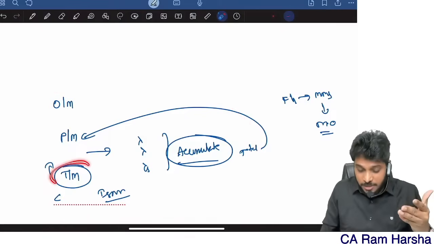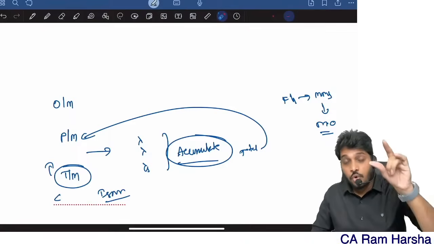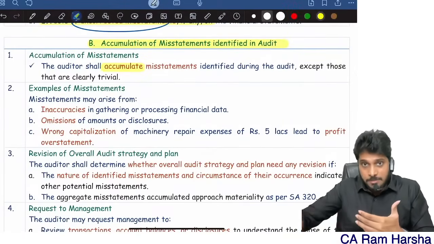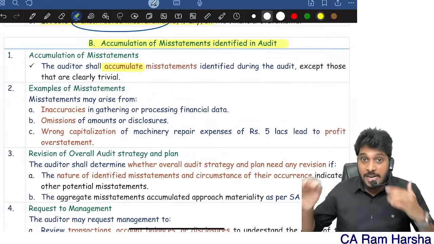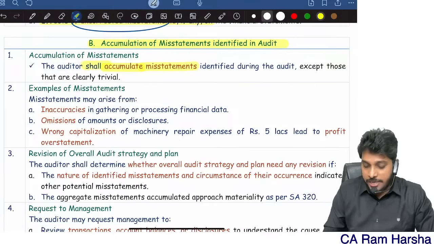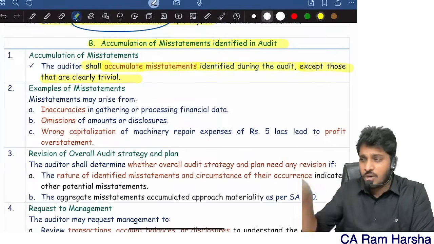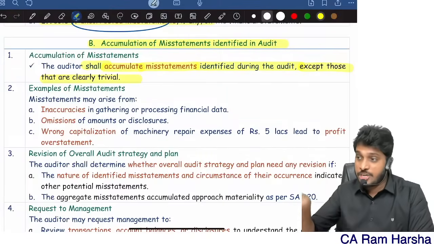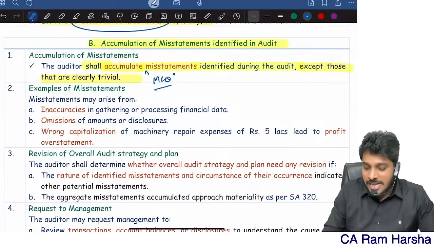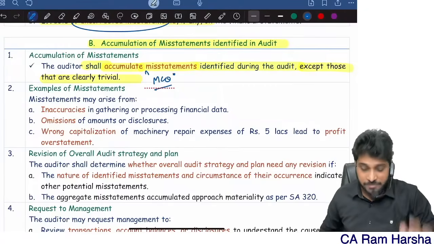Any misstatements above the triviality level, that alone we accumulate. Mistakes which are more than trivial in nature, only those we will accumulate. The auditor shall accumulate. Accumulate means gather whatever mistakes your team members are identifying; tell them that beyond the trivial level, please accumulate it. The auditor shall accumulate misstatements identified except those that are clearly trivial. If a mistake is less than trivial in nature, don't accumulate; any mistake above trivial, accumulate. In the recent CA Final, an MCQ was asked on this, in the May 25 exams. In CA Final also we have SA 450.